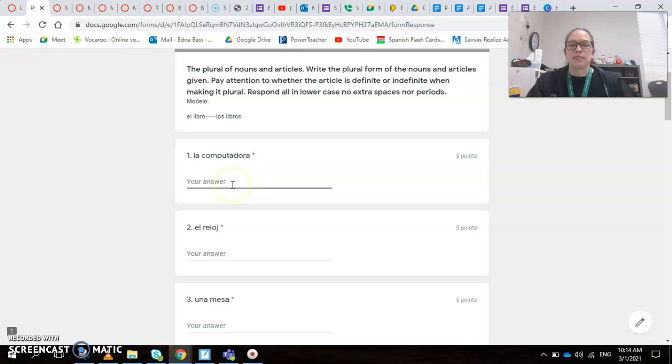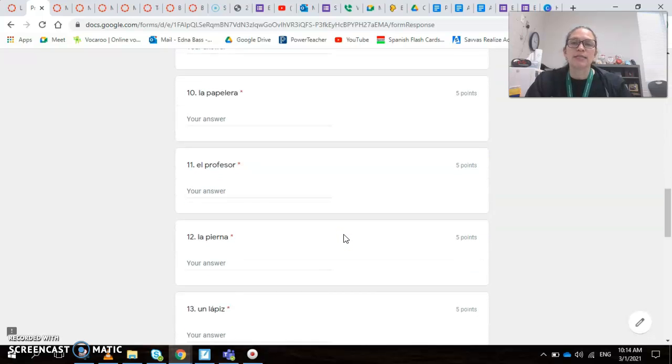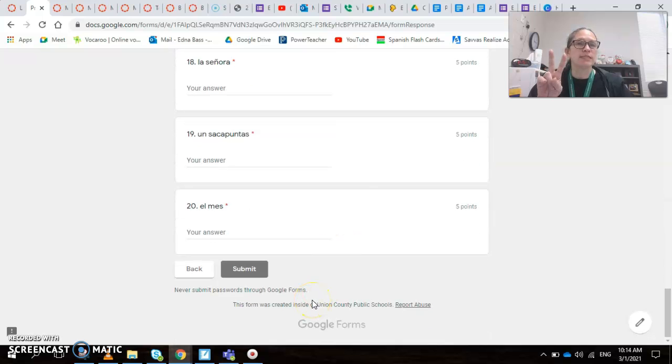You just need to type the answer. For the example right here, el libro, the answer would be los libros, and that's all you type. You do it all in lowercase. I put it right here. Do not put a period and do not put extra spaces so you don't get it wrong. So that's all for your two quizzes that are in one quiz for today, and we complete our quizzes for this chapter 2B.